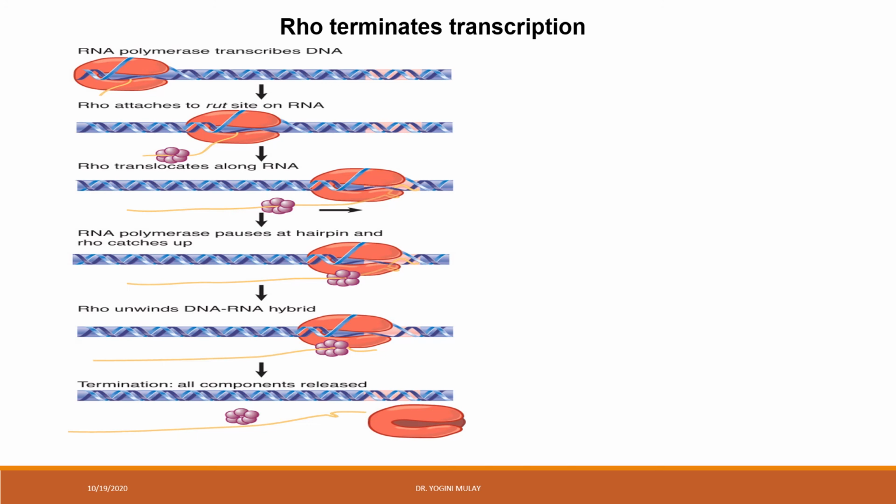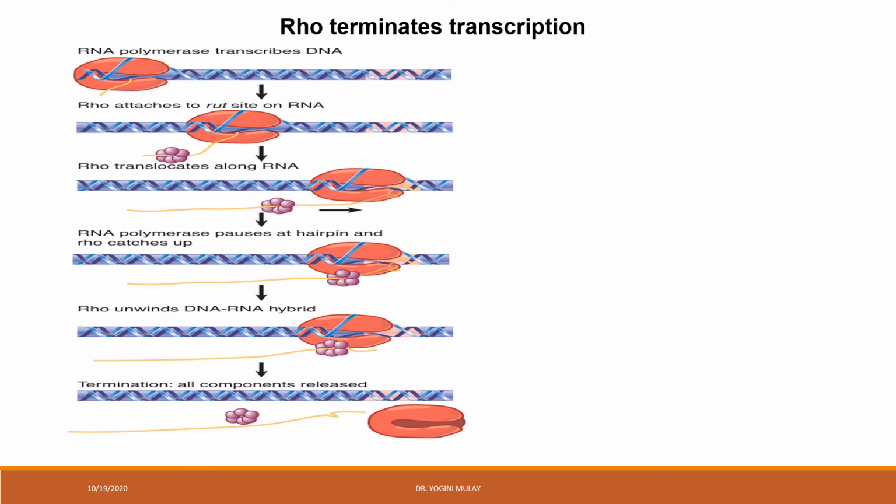Next to this is the Rho factor, which is an ATP-dependent hexamer protein. It binds to the RUT site, that is the Rho utilization site, which is there on the RNA transcript, and it moves along with this RNA. You can see the translocation of Rho factor along the RNA. Simultaneously, RNA polymerase is also moving along the DNA.